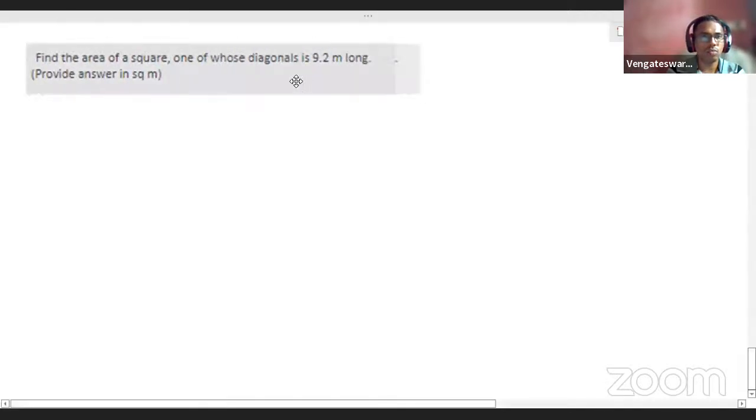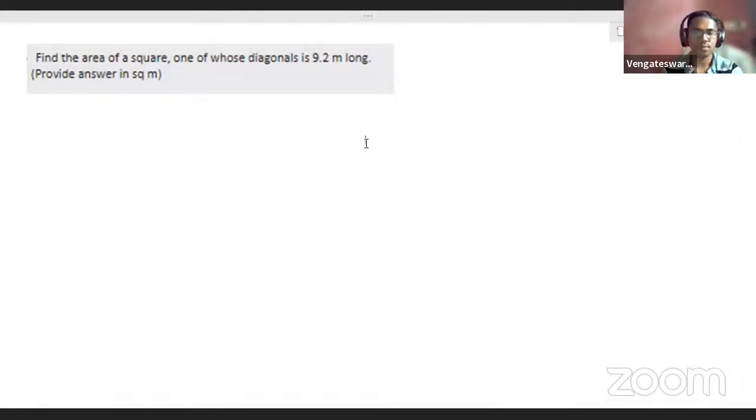Find the area of a square, one of whose diagonal is 9.2 meter long. So let me give you a few seconds. Please try and get the answer. See, you will get the answer also in decimals.